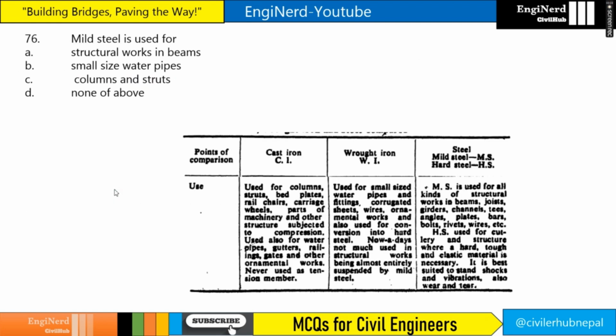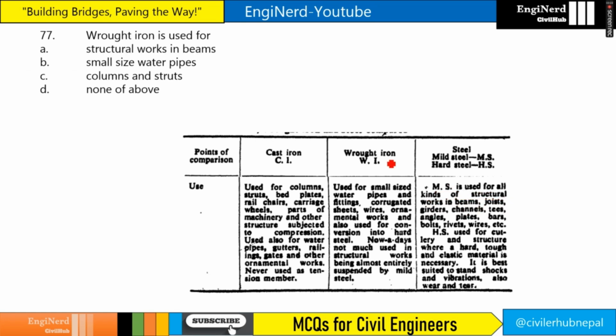Mild steel is used for what? Structural works and beams, right? We see here, mild steel is used for all kinds of structural works and beams, right? So answer is option number A. Wrought iron is for small size water pipes, right? If you see here, wrought iron is used for small size water pipes, right?